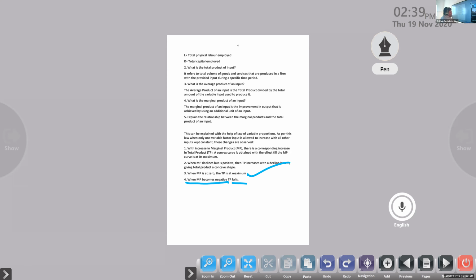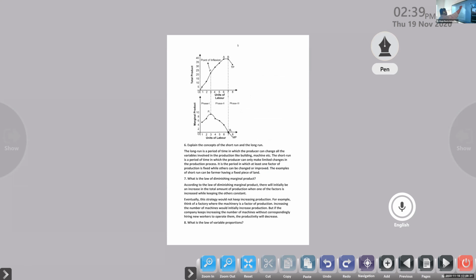Okay. Next one, this is the graphical representation. Download that, learn that properly, find out how these curves are formed.